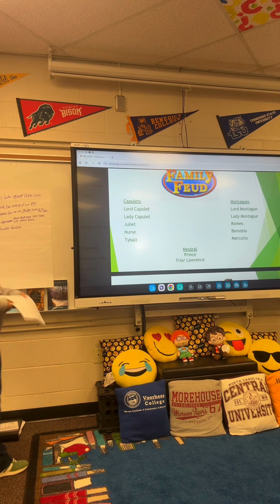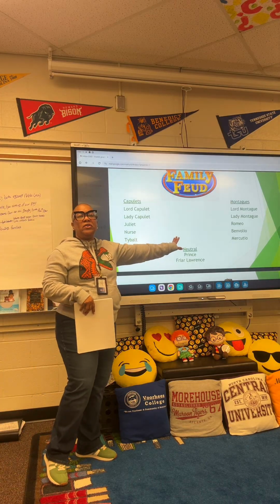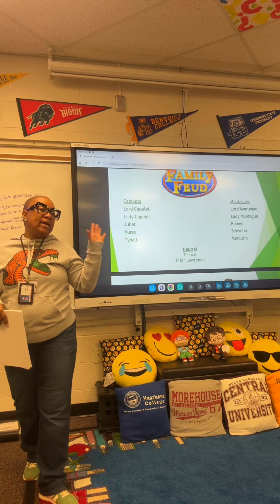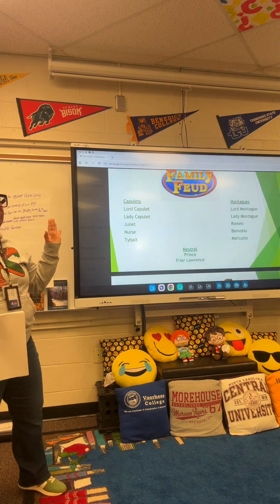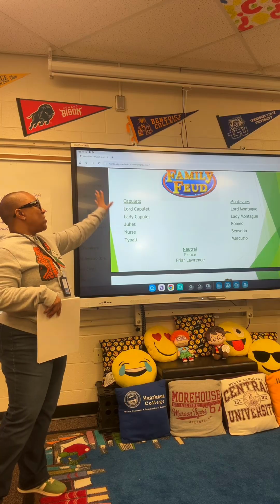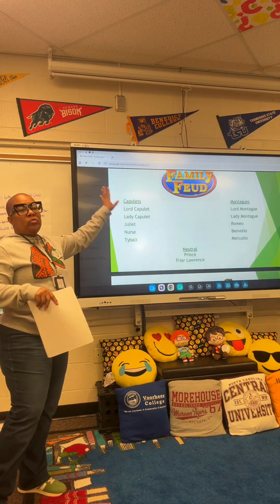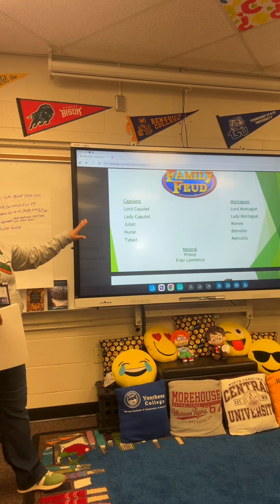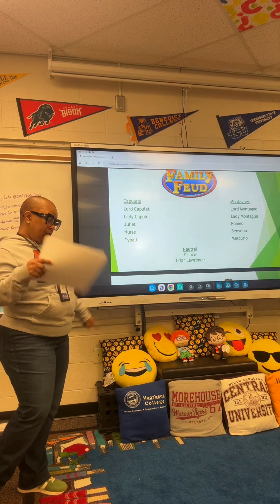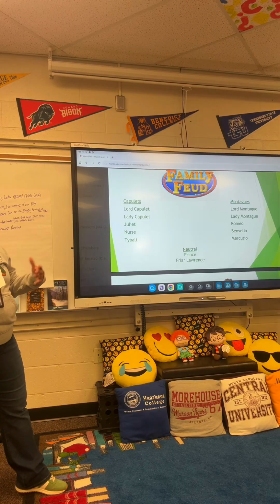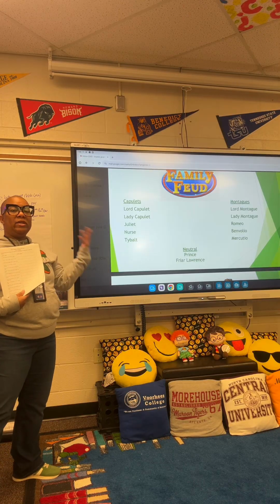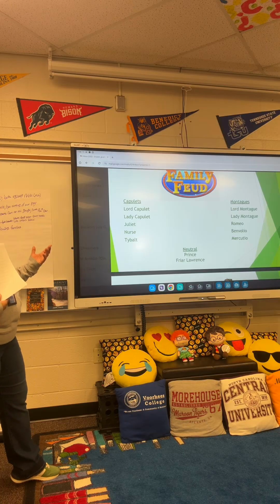Again, we know from the prologue that there are two families who hate each other. We will never learn what their hatred is about. We don't know why they were fighting, but they've been fighting for years. It started way before these people. Are these poor families? No. Prologue tells us that they are noble. These are rich families that everybody knows in Verona, Italy.